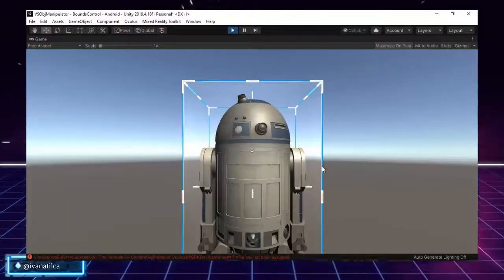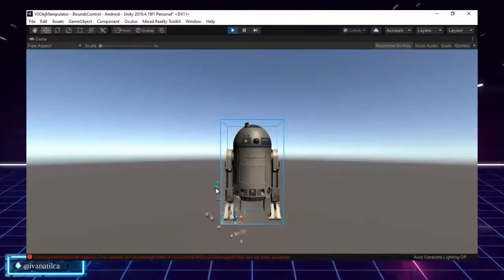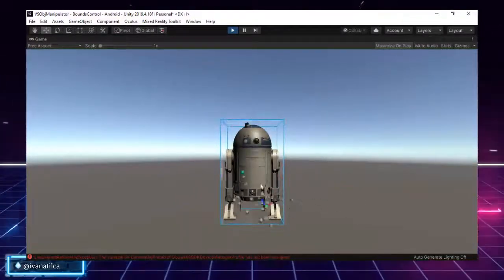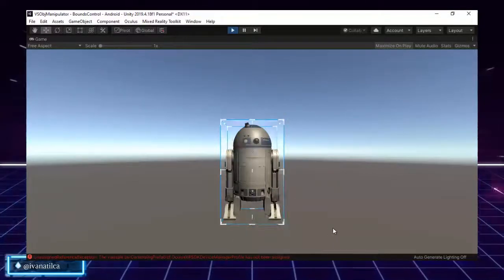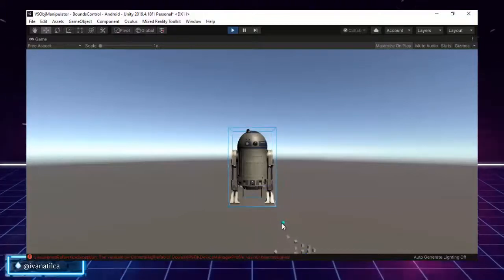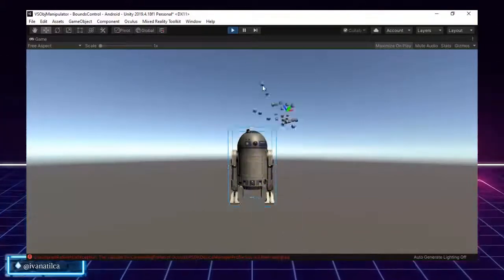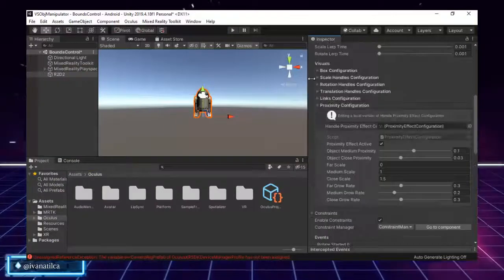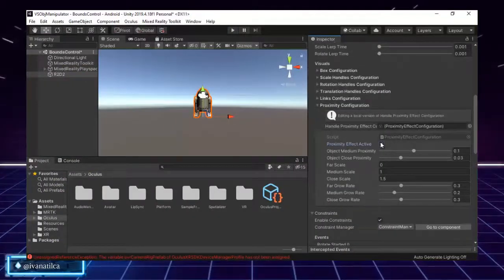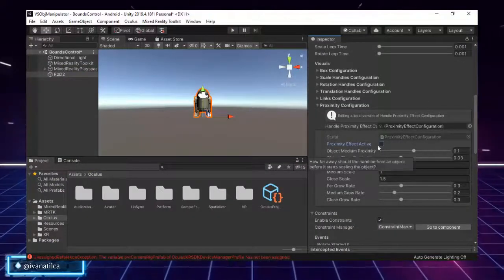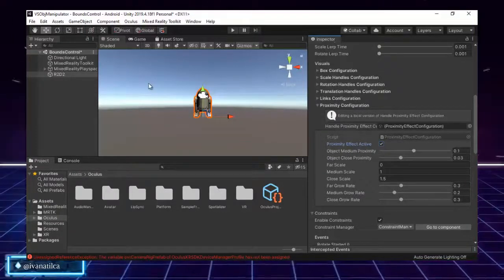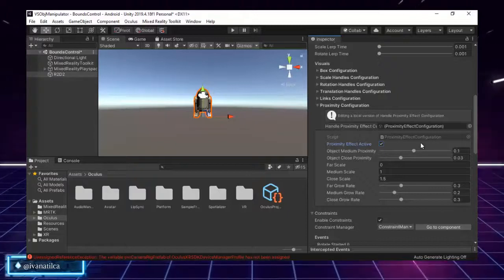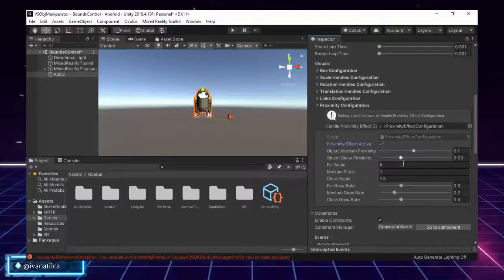Okay, great. So as you can see, the wireframes, the one that we had was gray, now it's a nice blue, and it looks much better. As you can see, we have the proximity effect inactive, and I could activate it and see what happens, but we are on a PC and we do not have the possibility to touch it with our hands. So I will leave it active because I want to see how that looks from Oculus.